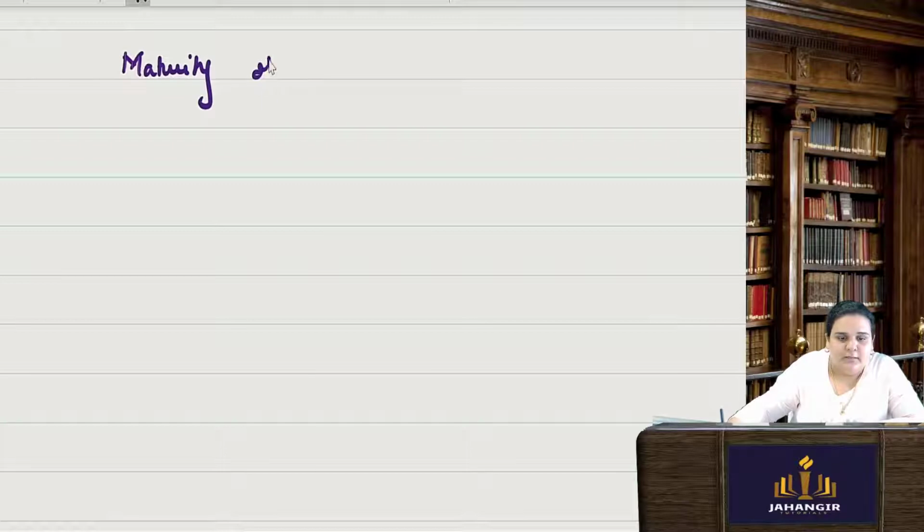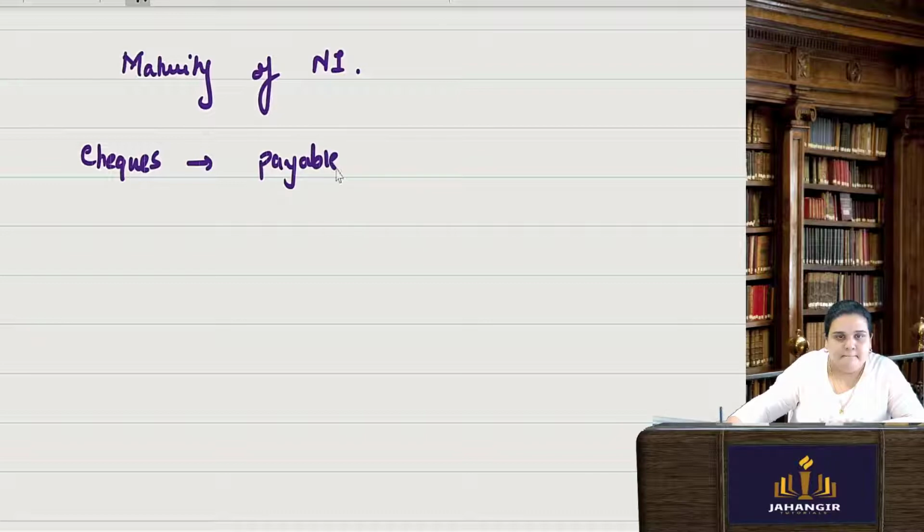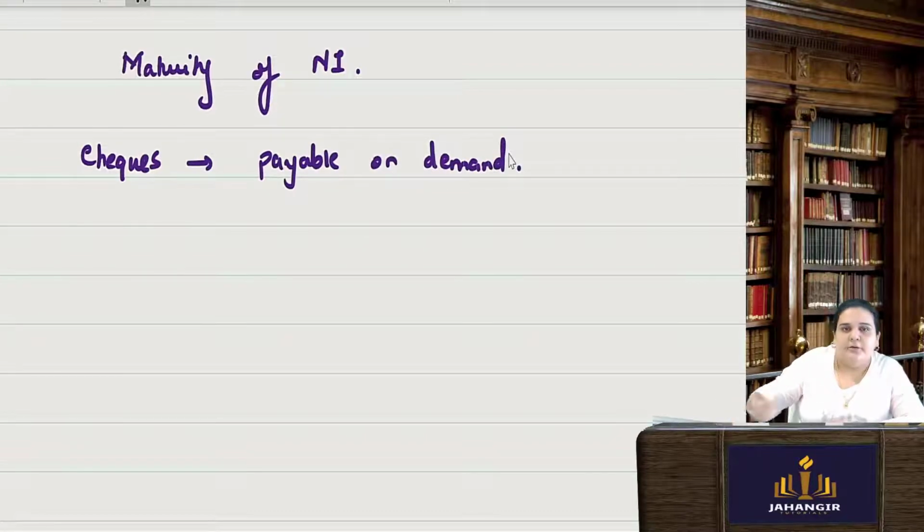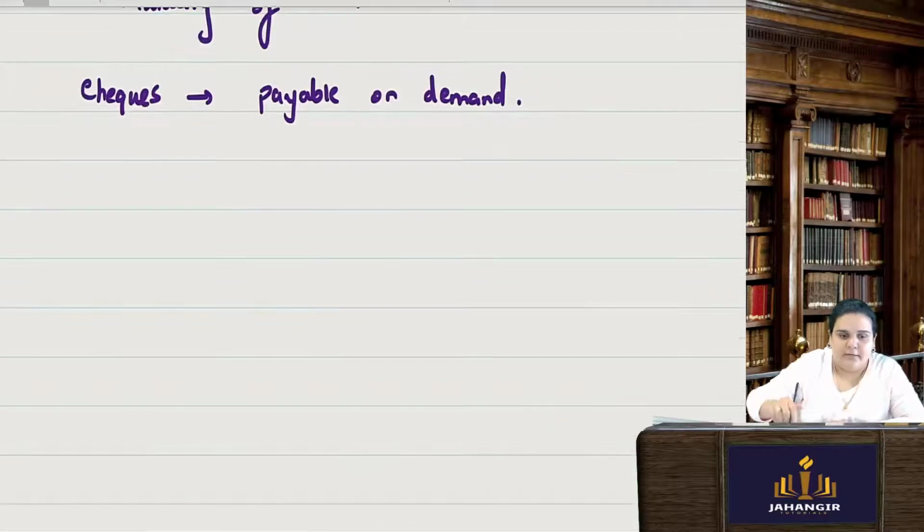Maturity of negotiable instrument. Now, with checks there is no problem at all. Checks are payable on demand, so there is no issue. You go ahead and put it in the bank. They are payable on demand on the date. Post-dated checks they don't accept at all. Stale checks will not be accepted. If it is 3 months and above from the date, then they will not accept it. Check is payable on demand. It's as simple as that.